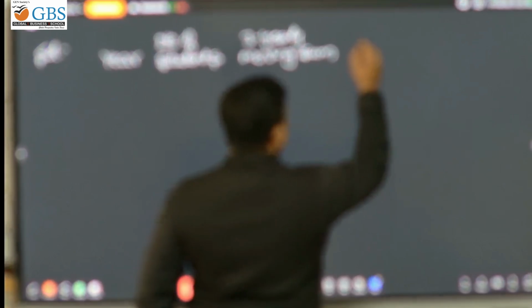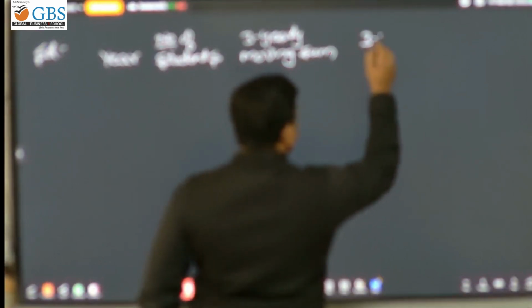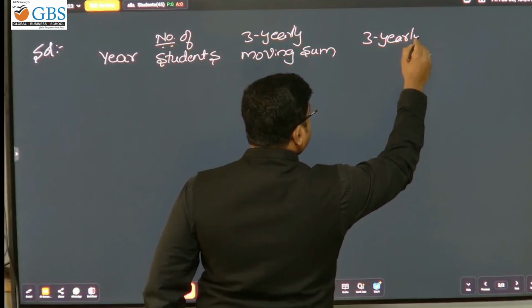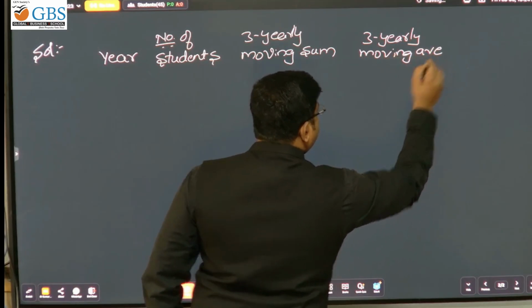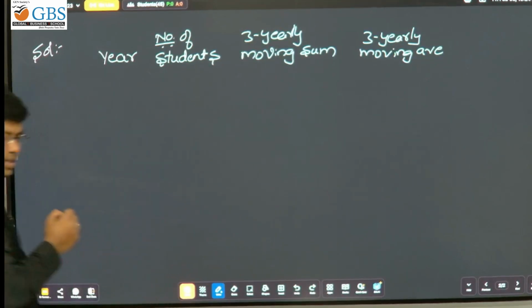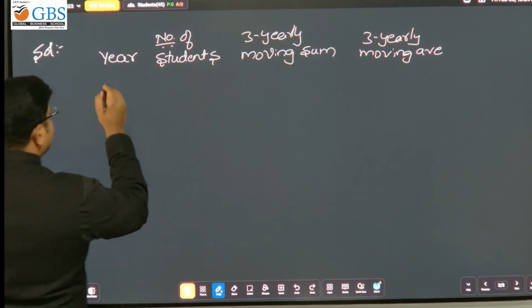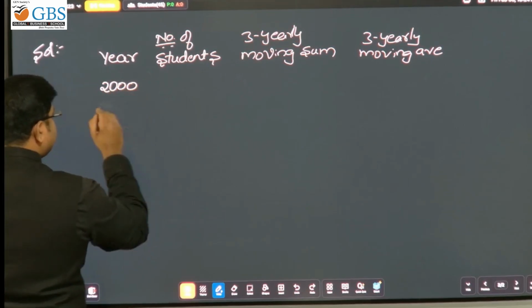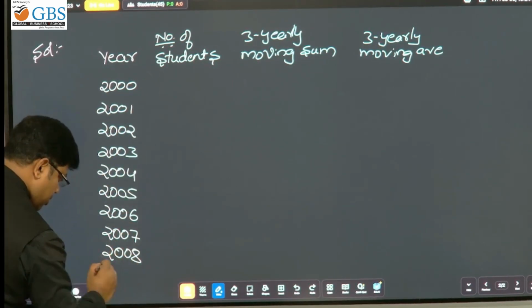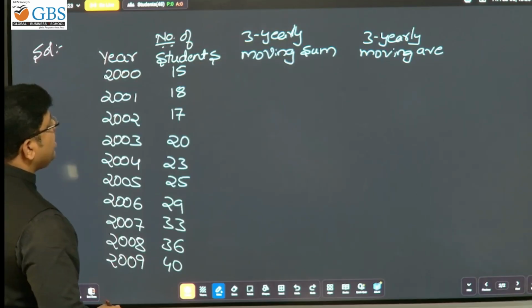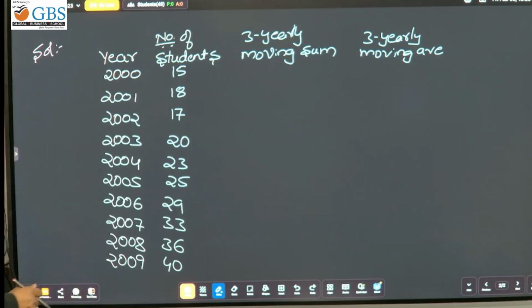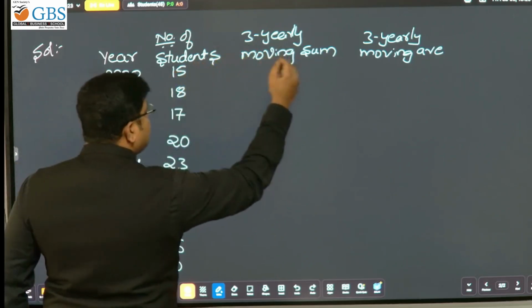The last column, 3 yearly moving average. Can you please tell me the years starting from 2000, 2002? Now please listen, it's very important: I am calculating the 3 yearly moving sum.